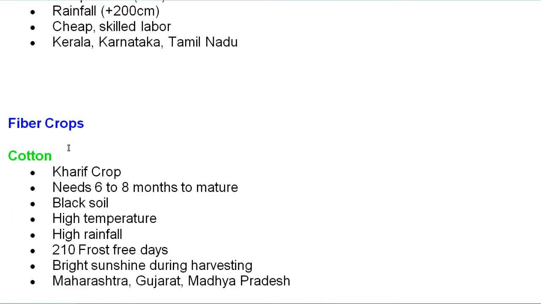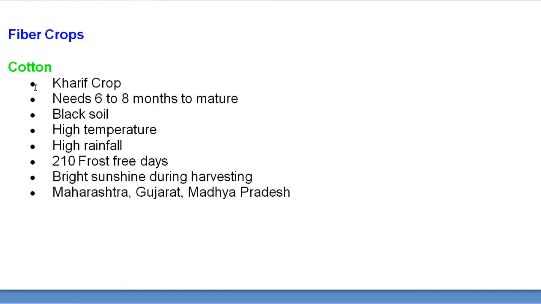Next, come to the fiber crop. So it is cotton. First of all, cotton is a kharif crop, needs 6 to 8 months to mature. It grows best in black soil. High temperature and high rainfall are required. 210 frost-free days are required. Many times these are the important points which you have to write in the exam. Questions will come for 3 marks as well as 5 marks. Bright sunshine is required during the harvesting time. Maharashtra, Gujarat and Madhya Pradesh are the leading producers of cotton.